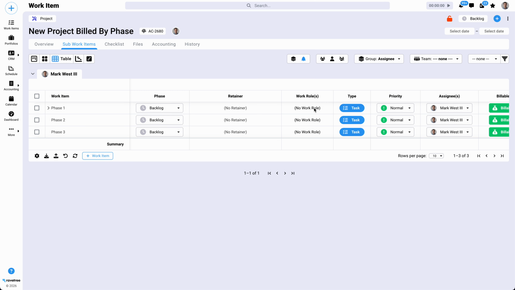So we could change that if we want, but the easiest way to do it is to say, okay, phase 1 is now completed, and we're going to select a completed phase. And again, these are your custom phases, so what you see here may be different, but the check mark indicates it's a completed phase if the name isn't obvious.